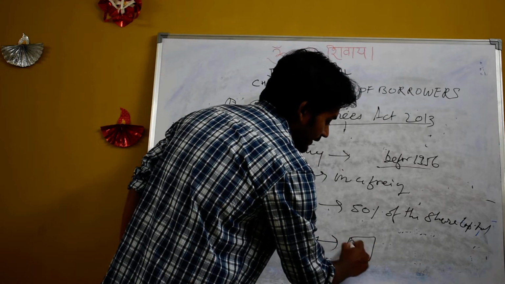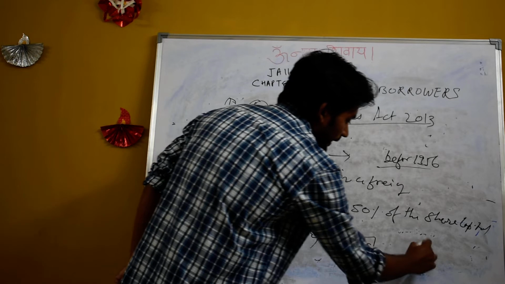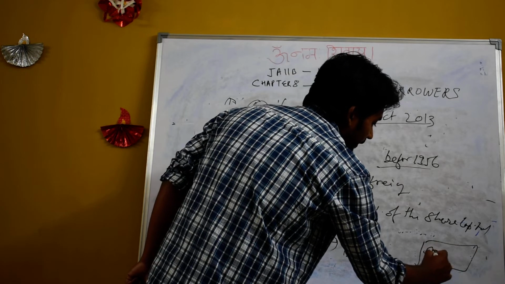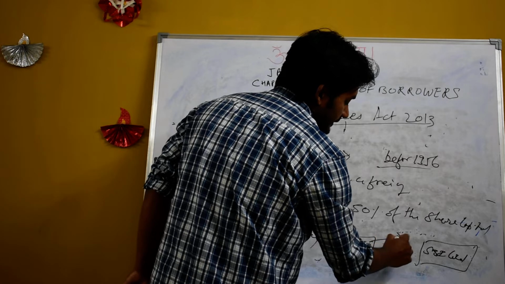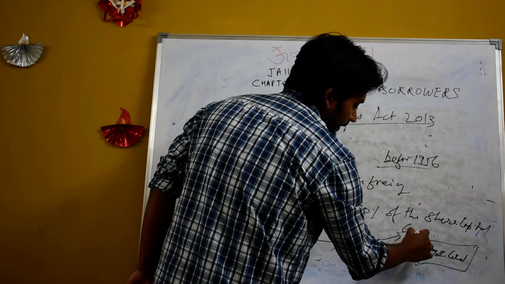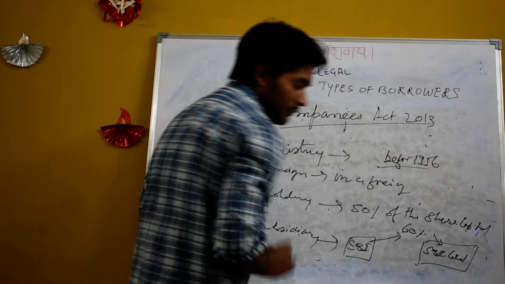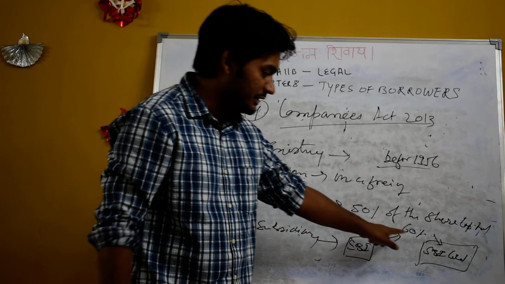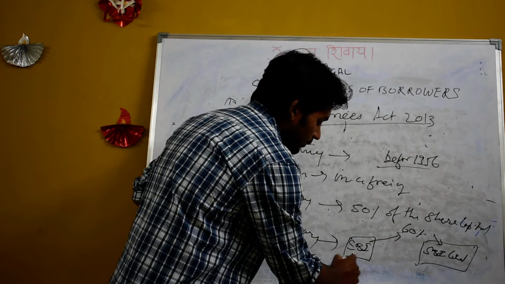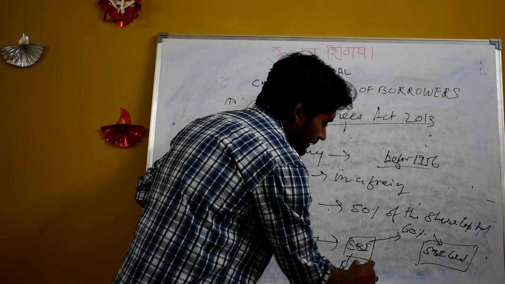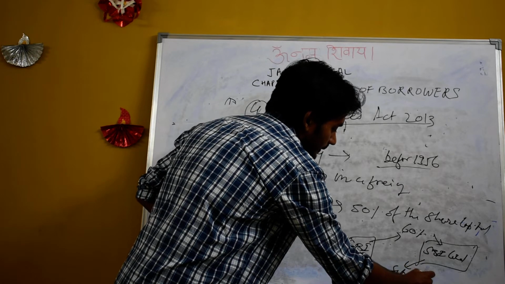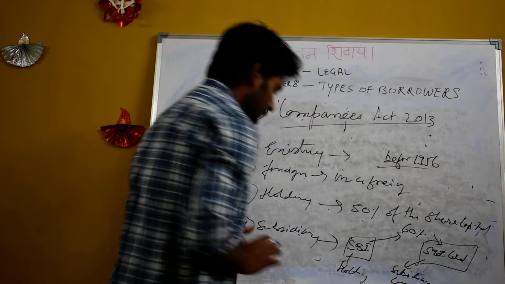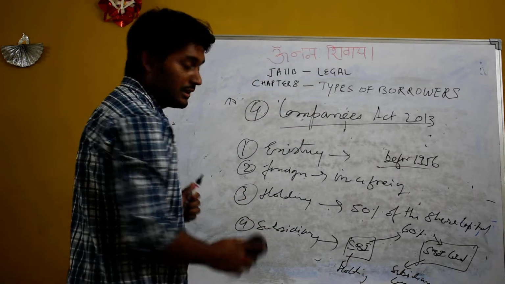Suppose SBI is a company and SBI Card is another company. If SBI is holding a share of 60% in SBI Card, then SBI is a holding company and SBI Card is a subsidiary company. So briefly we have completed companies.